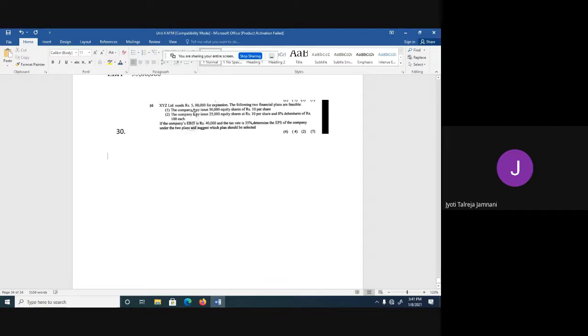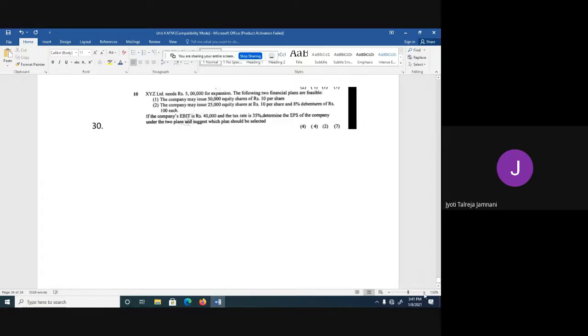XYZ Limited needs rupees 5 lakh for expansion. The following two financial plans are feasible. The company may issue 50,000 equity shares of rupees 10 per share. Or the company may issue 25,000 equity shares of rupees 10 per share and 8% debentures of rupees 100 each. If the company's EBIT is rupees 40,000 and the tax rate is 35%, determine the EPS of the company under the two plans and suggest which plan should be selected.